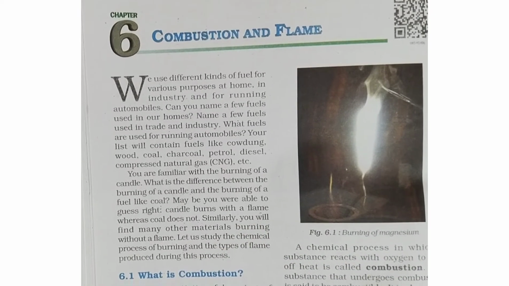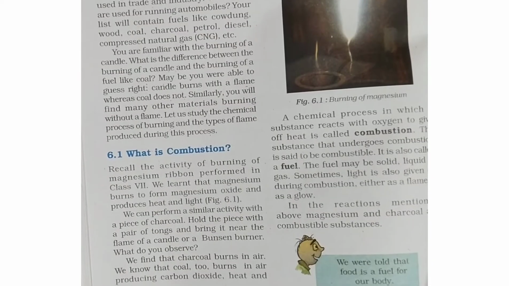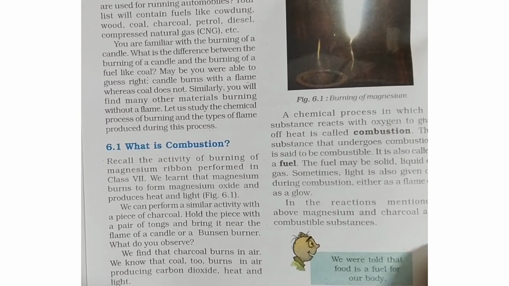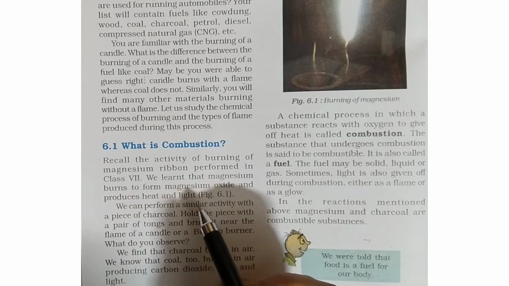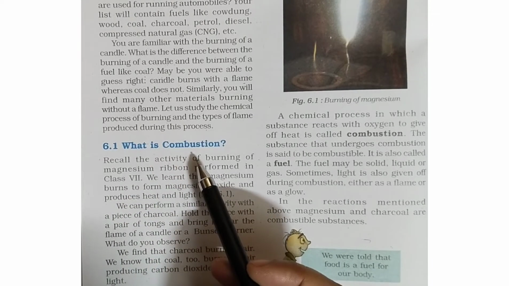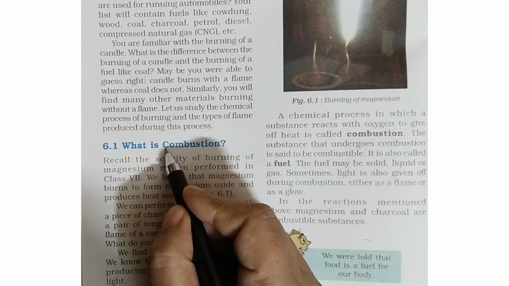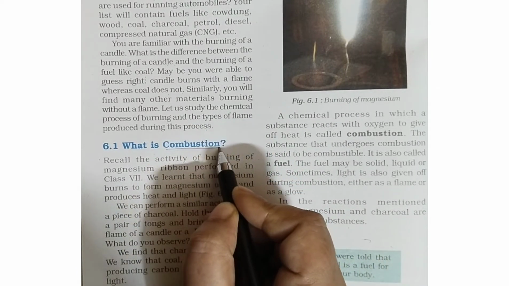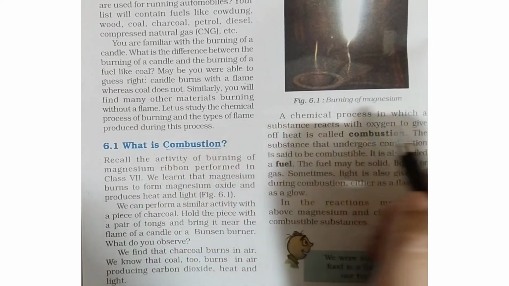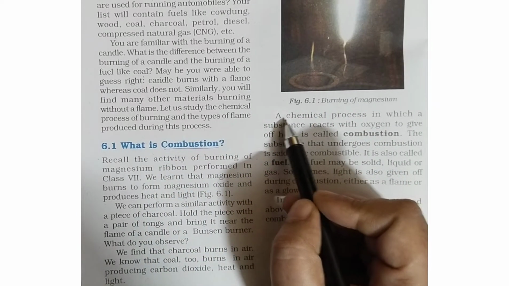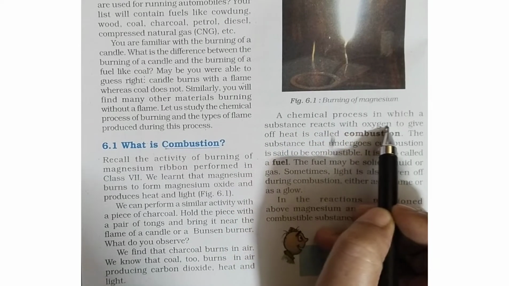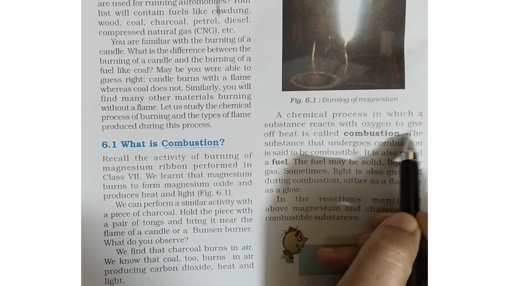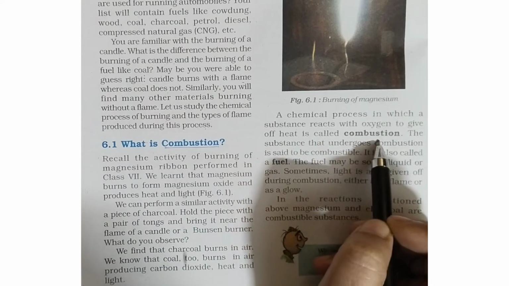Now, before learning various concepts or facts, let us know what is combustion. Combustion simply involves the definition which is given over here: a chemical process in which a substance reacts with oxygen to give off heat is called combustion.